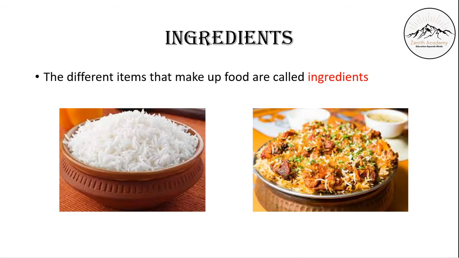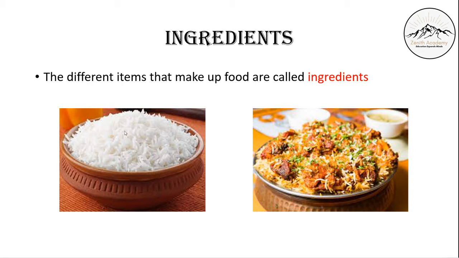Now moving on to ingredients. What are ingredients? The different items that make up food are called ingredients. So we make various dishes such as plain rice and biryani. But what's different in these two? The ingredients. The things that go inside these dishes. For example, making rice needs rice, water, maybe salt and oil.